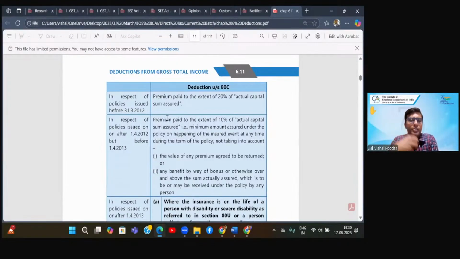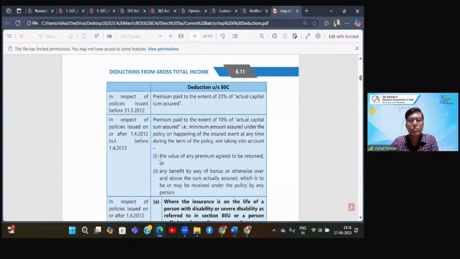So let us take an example. I, as an individual, am investing in life insurance premium. Now, some terms you need to understand. The terms are what is the policy amount or what is the sum assured. So in our layman's language, we say, भाई मैंने 10 लाख का पॉलिसी निकाला. So policy amount is 10 lakhs. So 10 lakhs is policy amount, or it is also called the sum assured. So remember this, what is sum assured? It is the amount of policy.